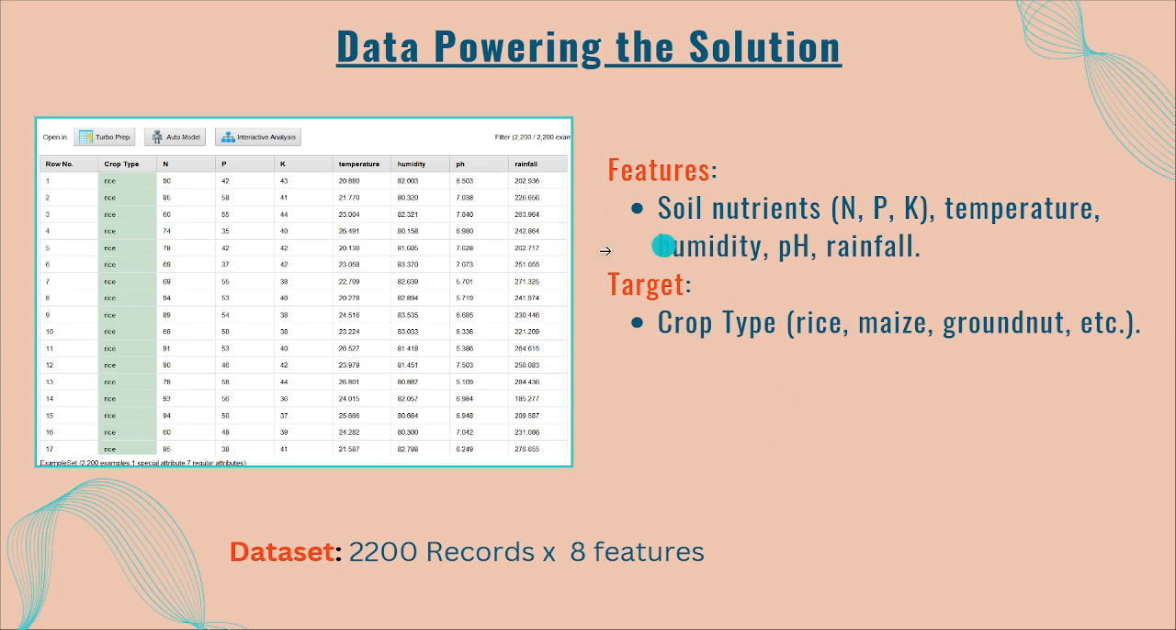Now, if I talk about the data set I have chosen to solve my problem statement, the data set name is crop recommendation, which I have taken from Kaggle. The features in the data set are soil nutrients NPK, that is nitrogen, phosphorus, and potassium, temperature, humidity, pH value, and rainfall. The target variable is the crop type. There are 22 crop types given in the data set, with categories like rice, maize, and so on. The total data set has 2200 records with 8 features.